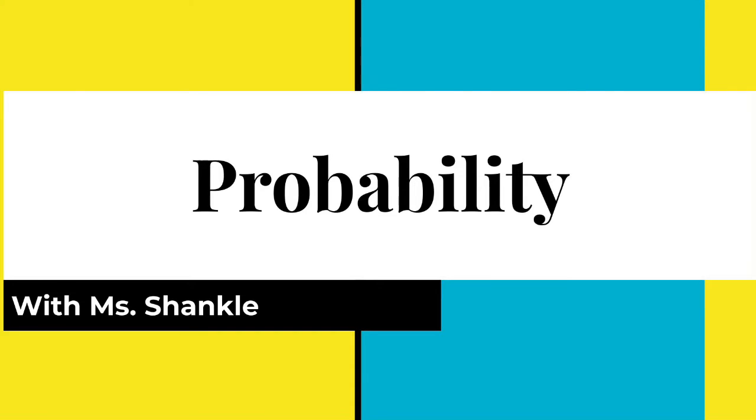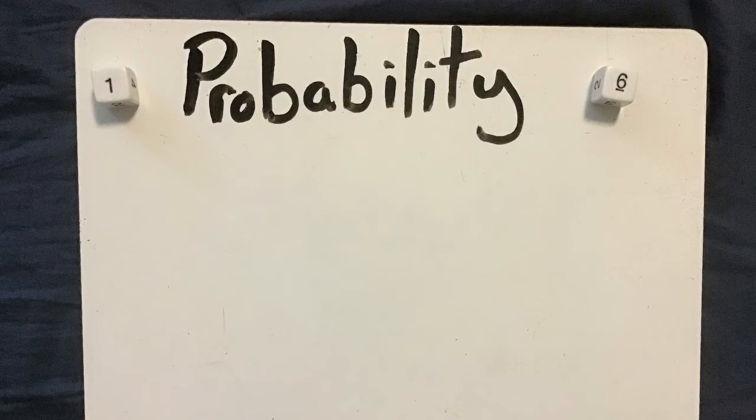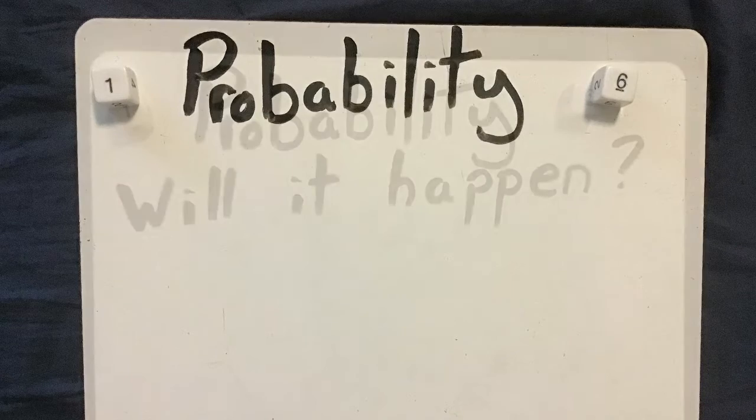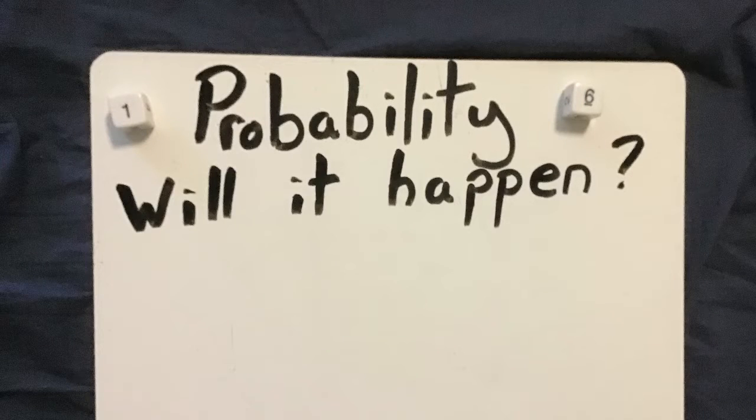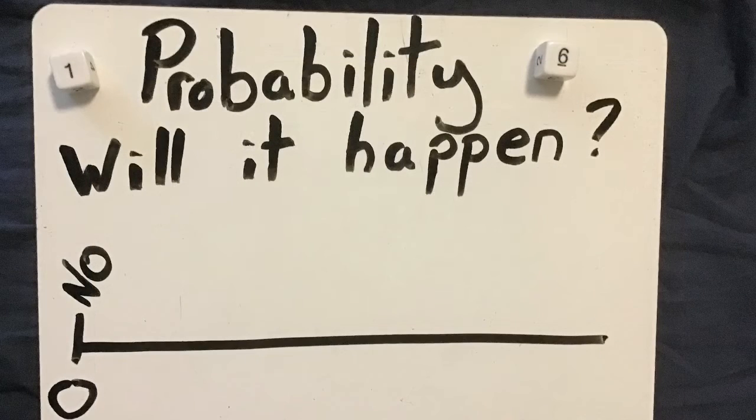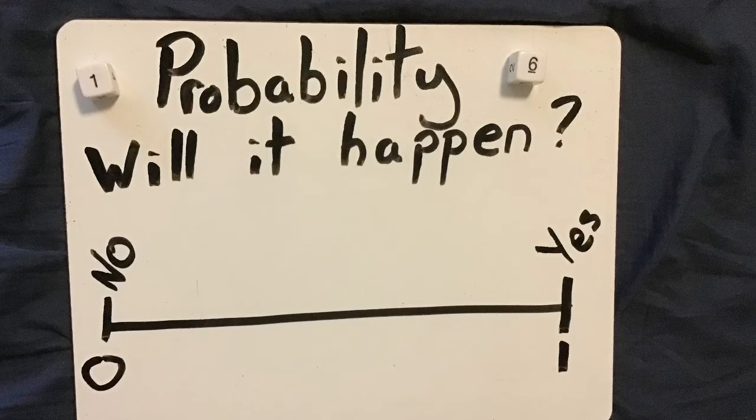Let's talk about probability. We're going to use dice and flipping a coin. So probability answers the question, will something happen? If we come up with a probability of 0, that means it will not happen. Probability of 1 means it absolutely will happen.